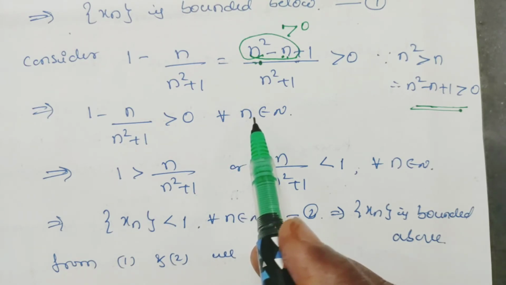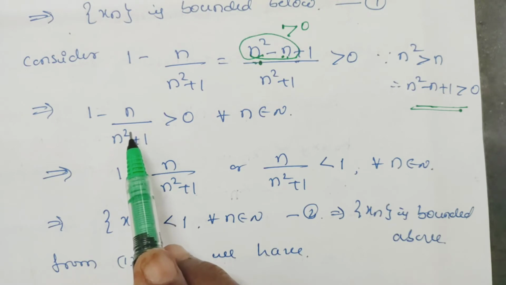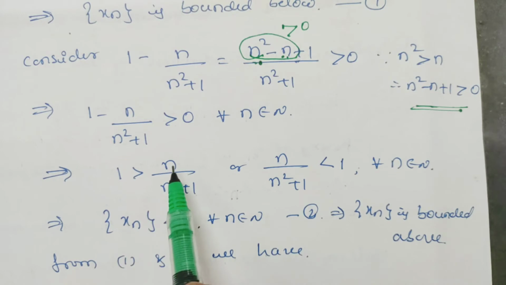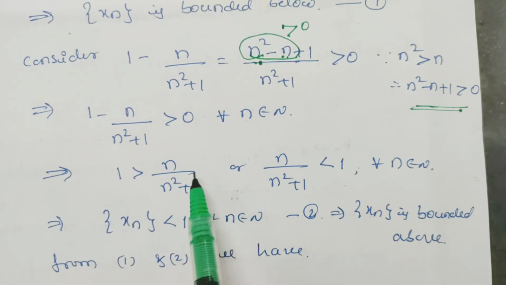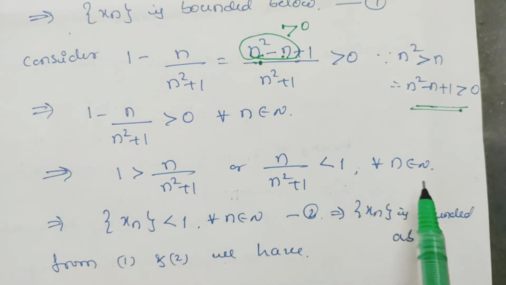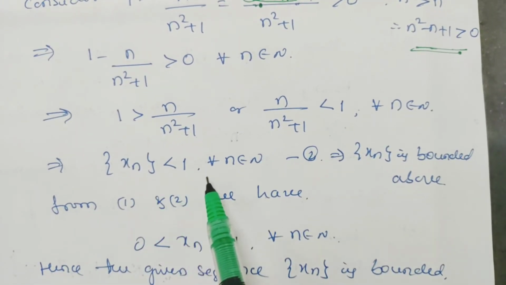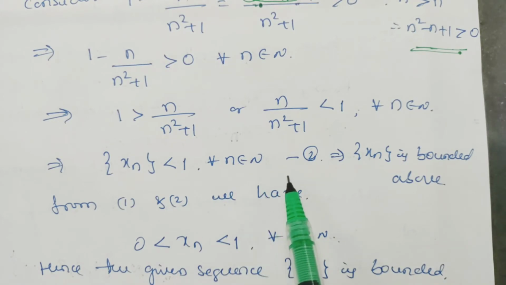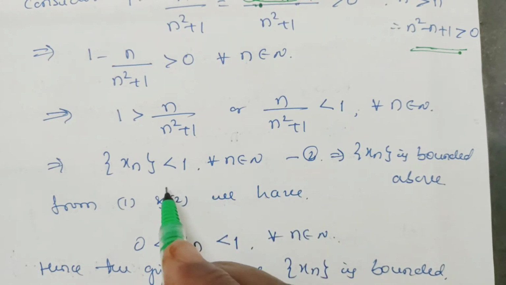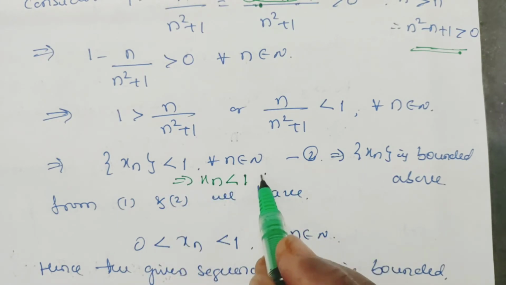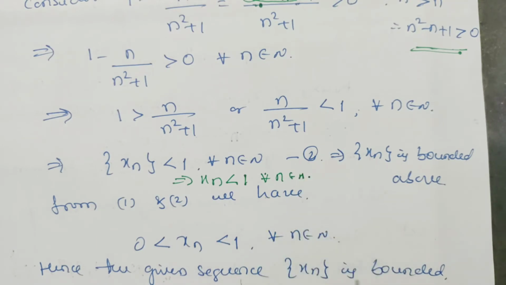So now, taking n divided by n square plus 1 to this side, it becomes 1 greater than n divided by n square plus 1, or n divided by n square plus 1 is less than 1 for all n belongs to N. So it is nothing but xn. This implies the sequence xn is less than 1 for all n belongs to N. So, from equation numbers 1 and 2: in equation 1 we have xn is greater than 0, and in equation 2 we have xn is less than 1.